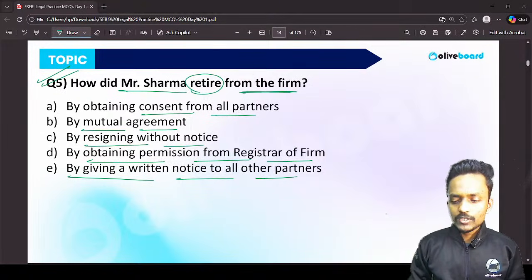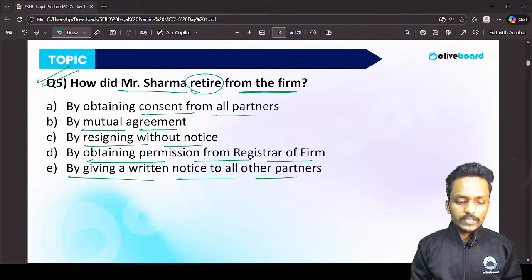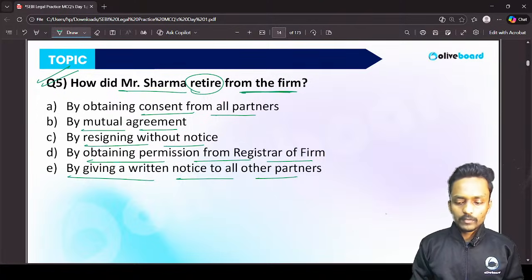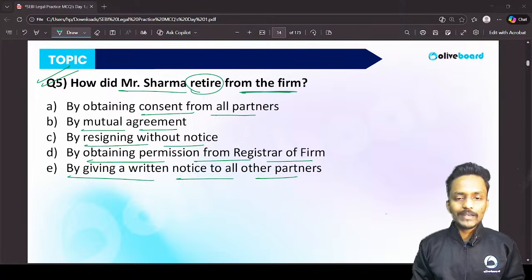So can you tell me in the chat box how one of the partners can take retirement from the partnership firm? Yes, everyone, please do participate in the chat box, guys. If you participate, it will ultimately clear all the concepts as well.